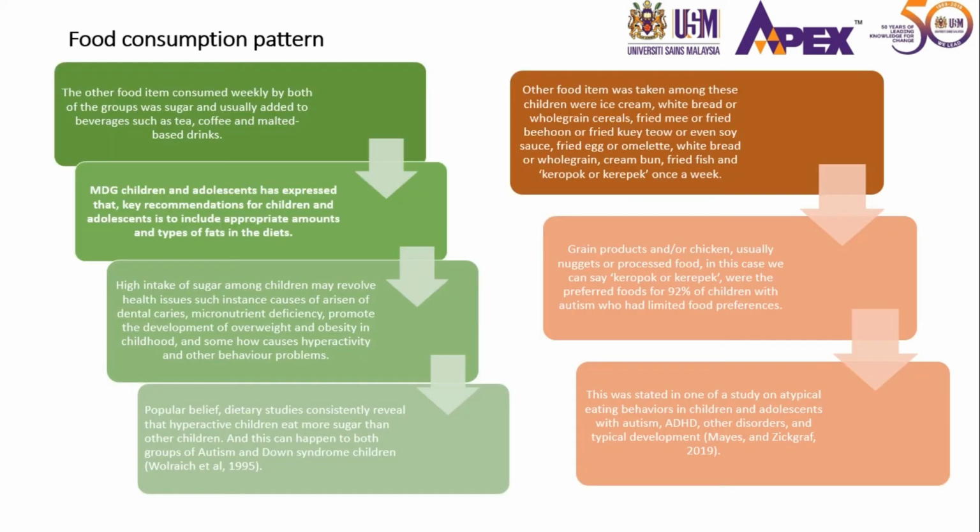Sugar was a food item consumed weekly by both groups, and it is usually added to beverages such as tea, coffee, and malt-based drinks. According to MDG, the key recommendation for children and adolescents is to include appropriate amounts and types of fats in the diet. High intake of sugar among children may lead to health issues, for example micronutrient deficiency, and promote the development of overweight and obesity. Popular belief holds that hyperactive children eat more sugar than other children, and it can happen in both groups, autism and Down syndrome.